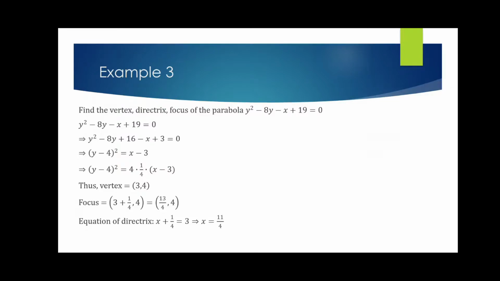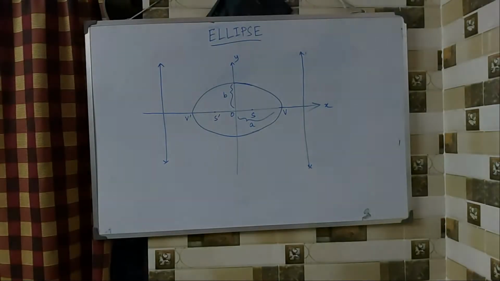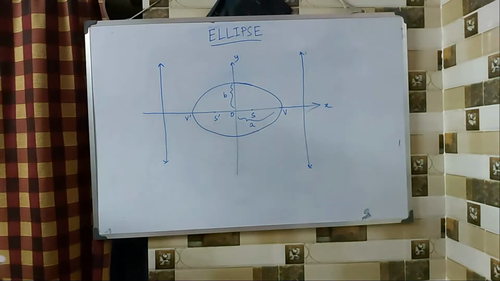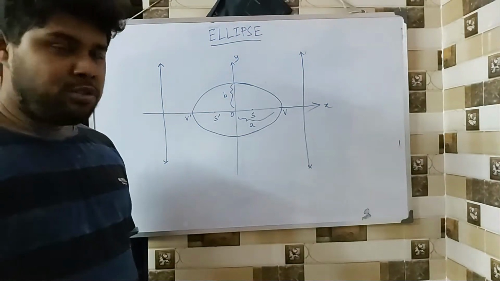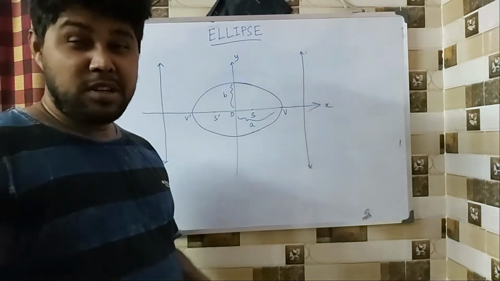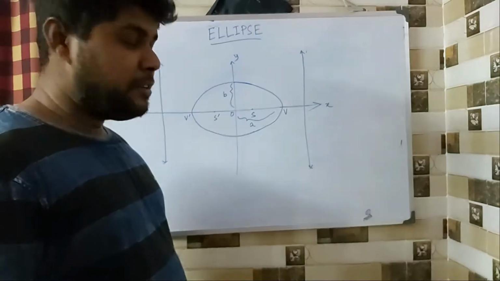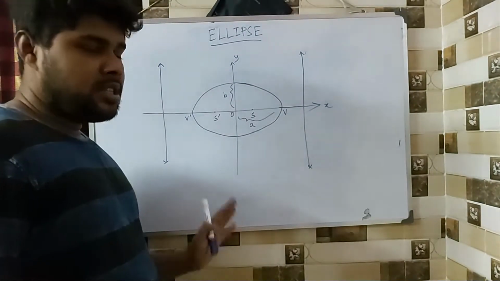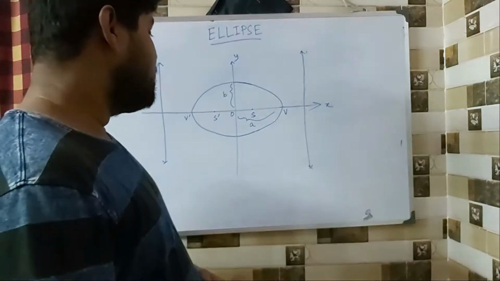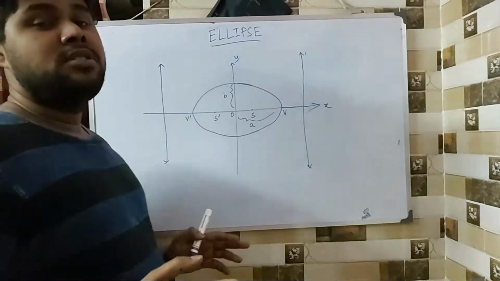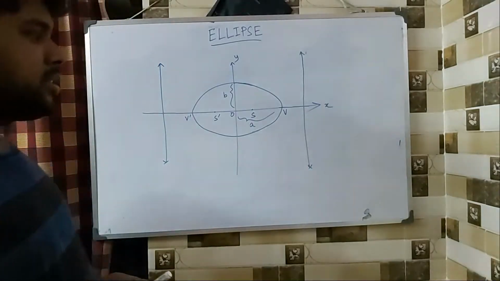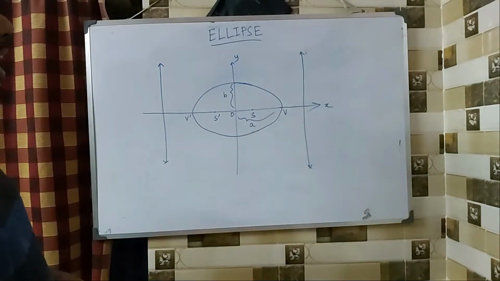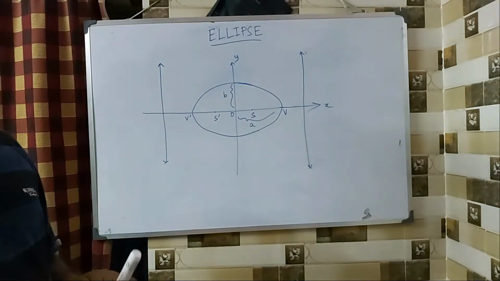Fine. So now let us move to the next conic, that is an ellipse. Now I had to shift to this just because typing was really hectic. Now let us start with the ellipse. Once we have already understood the parabola, then understanding the ellipse is not that difficult. The idea is almost the same.